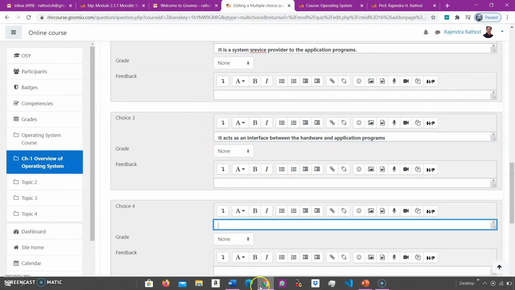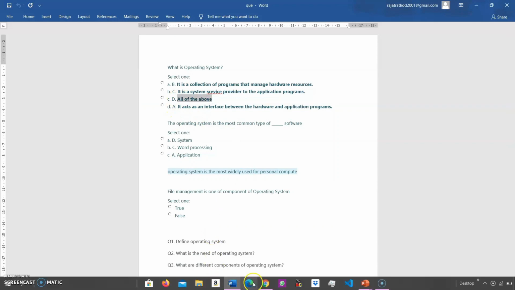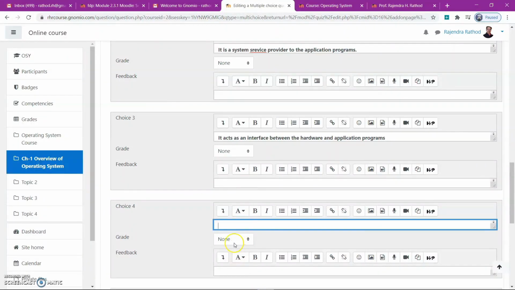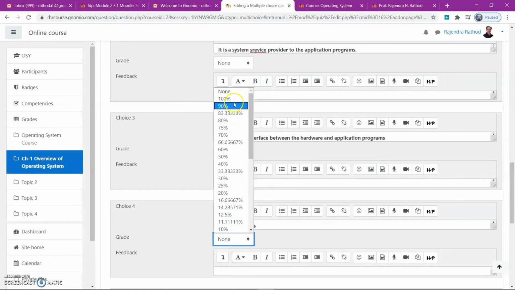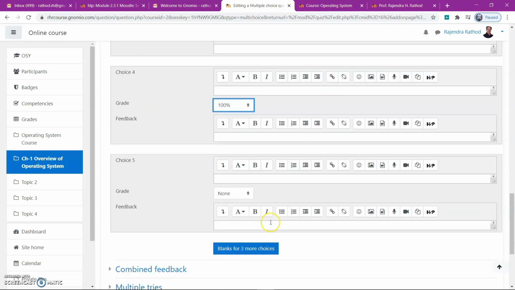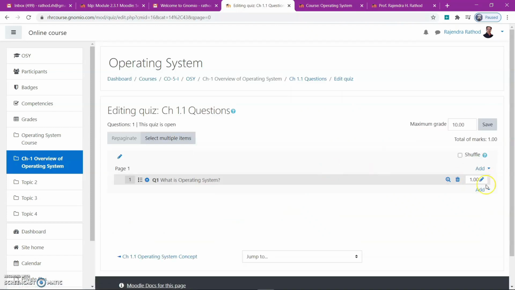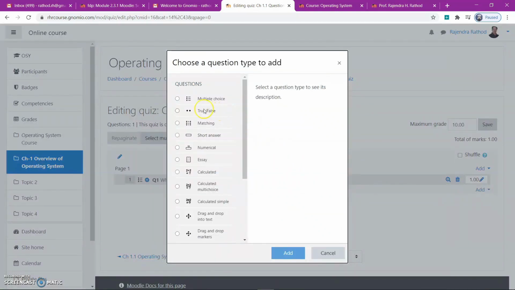And the fourth option is all of the above. If all of the above is there, then the grade is 100%, meaning all the options are correct. Then save changes. This is one question. We'll add another question.